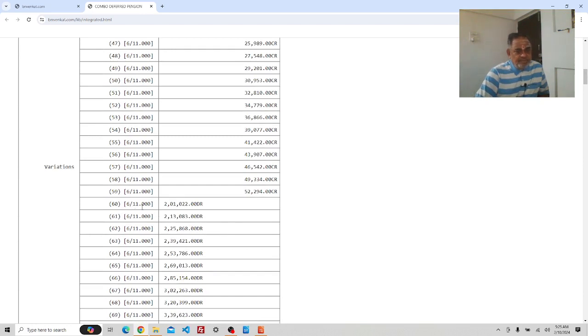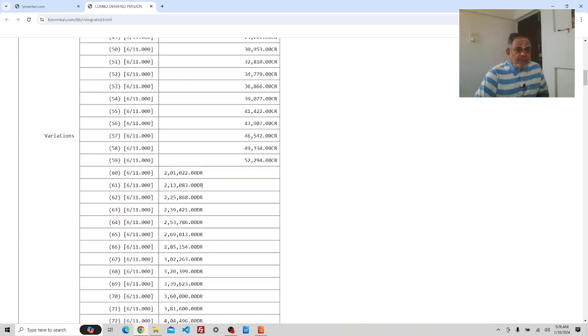And then from 60th onwards, on completion of 60 plus 1 month, you can start SWP, Systematic Withdrawal Plan, 2.01 lakh.